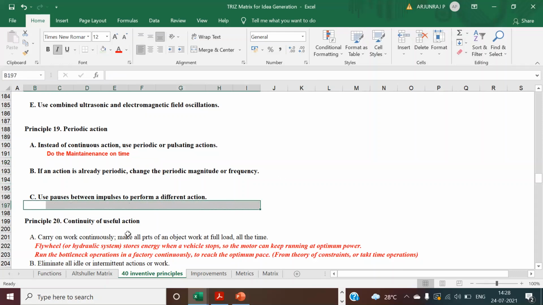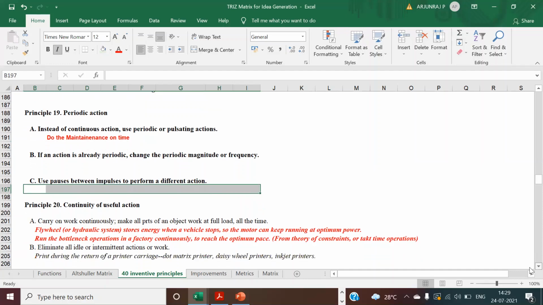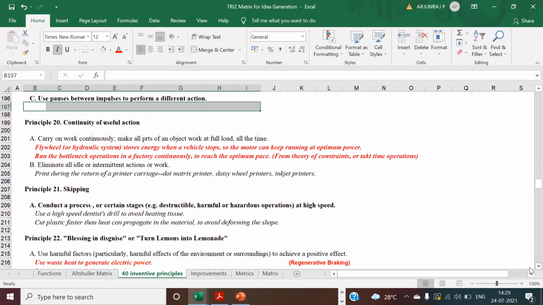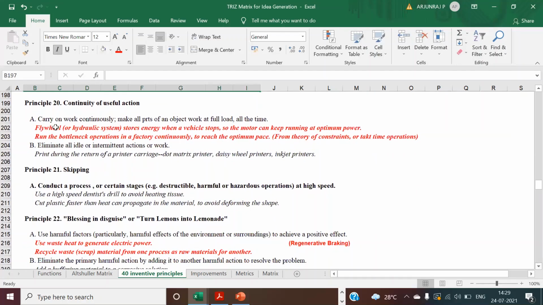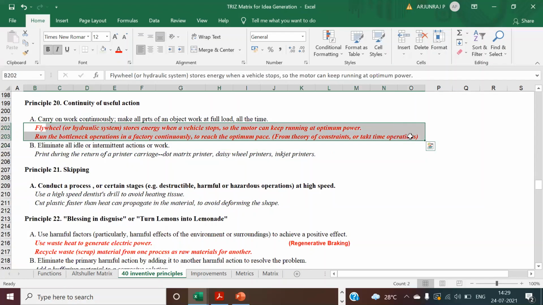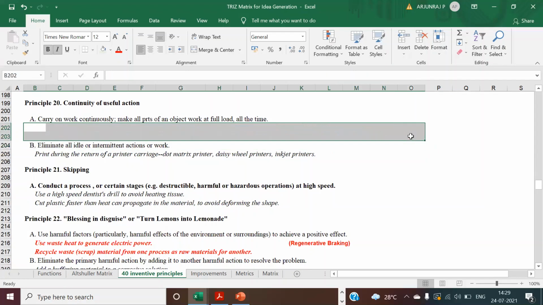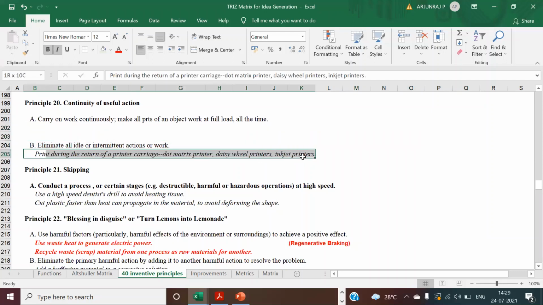Next is continuity of useful action. Here you can carry on work continuously. You can make all the process even 24/7, without stopping it. You can find out some of the ideas. You can eliminate the idle or intermittent action or work. So those things also you can do.